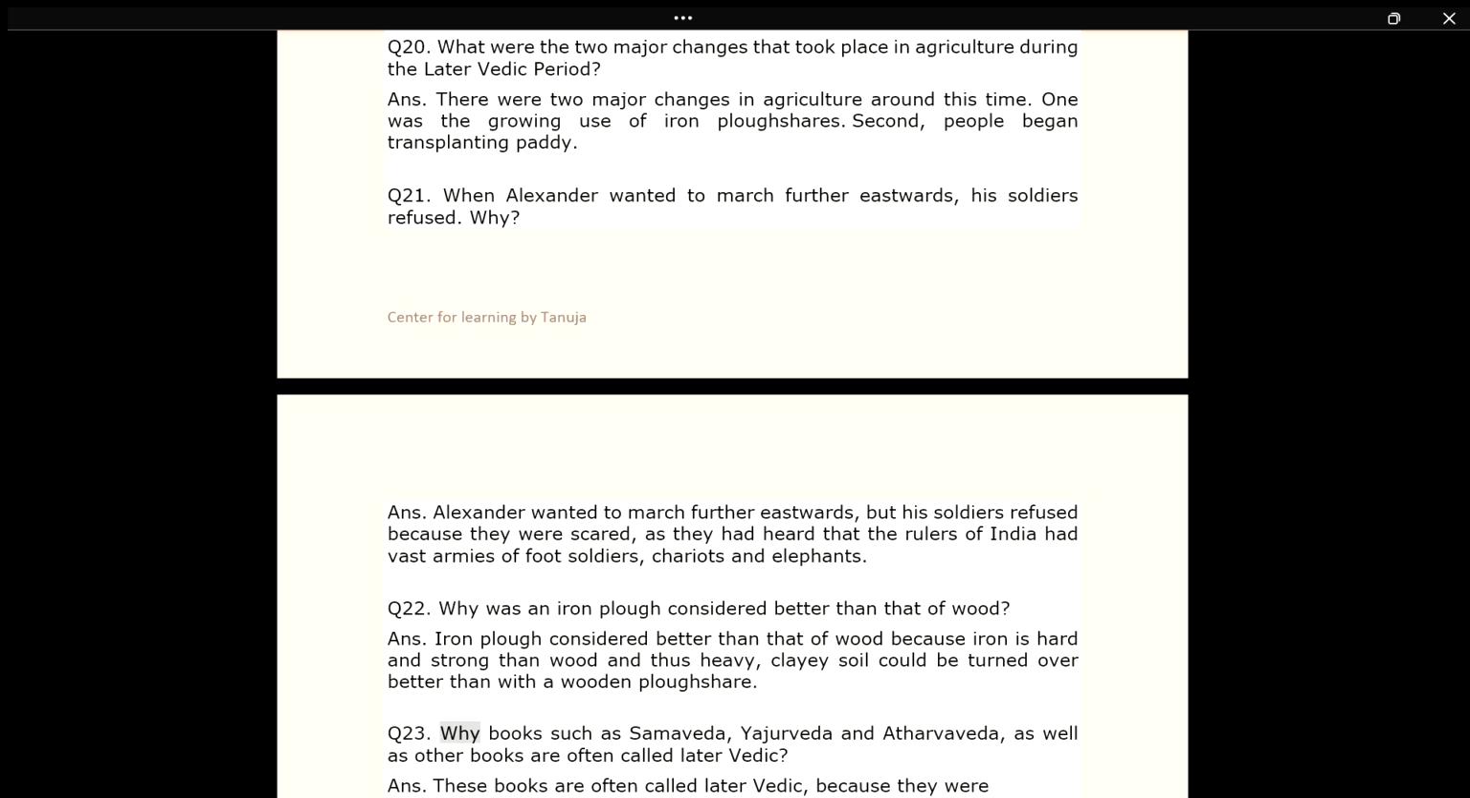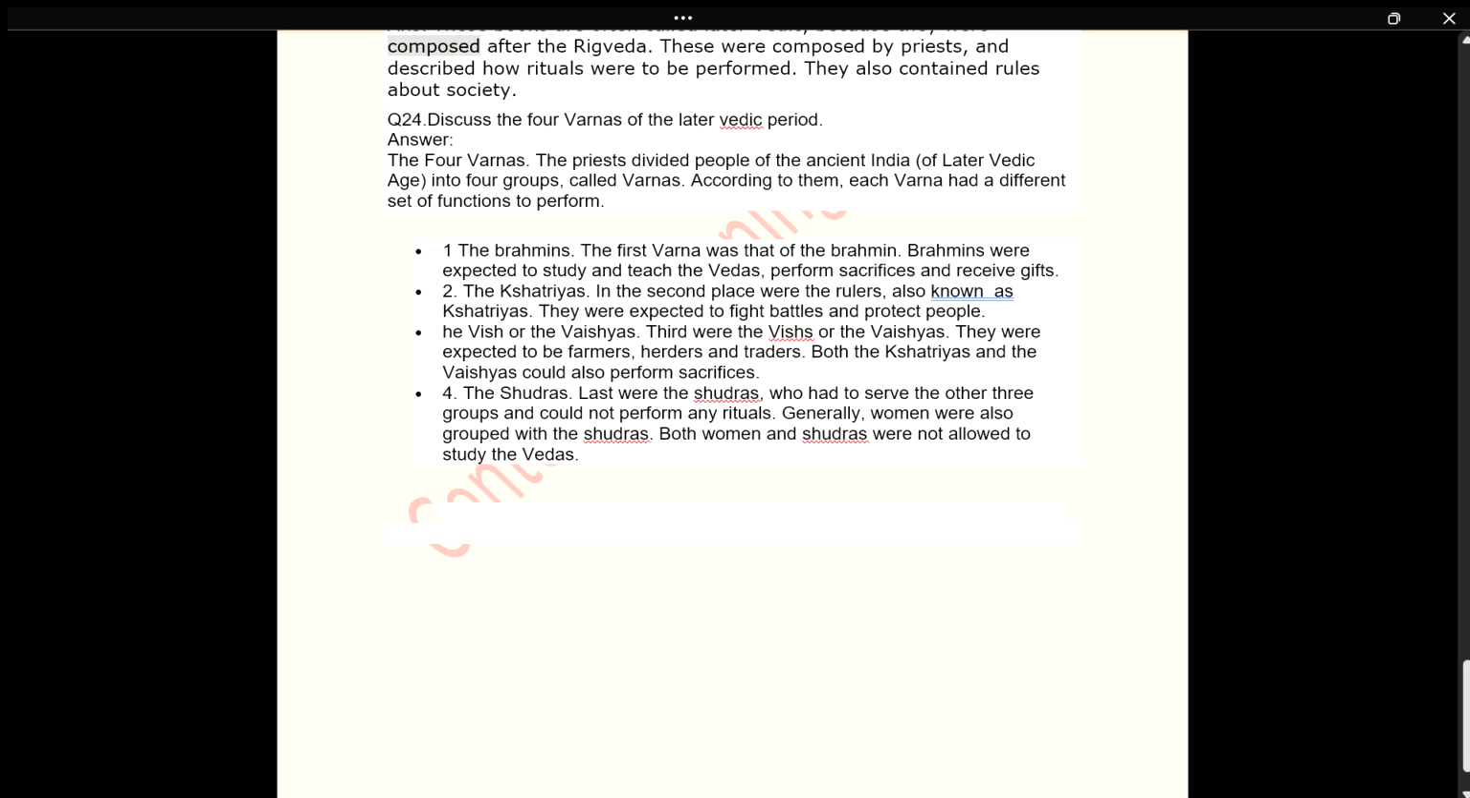Q23. Why are books such as the Samaveda, Yajurveda and Atharvaveda, as well as other books, often called later Vedic? Answer. These books are often called later Vedic because they were composed after the Rigveda. These were composed by priests, and described how rituals were to be performed. They also contained rules about society.